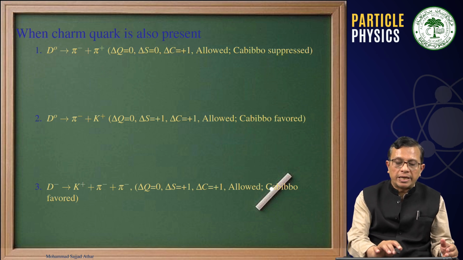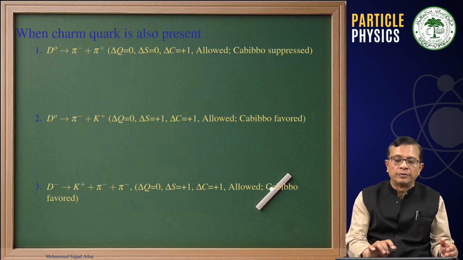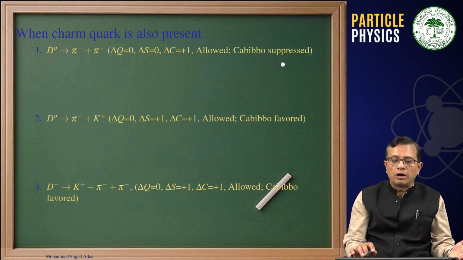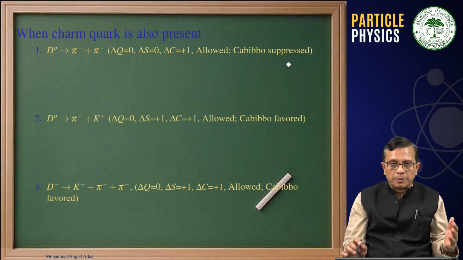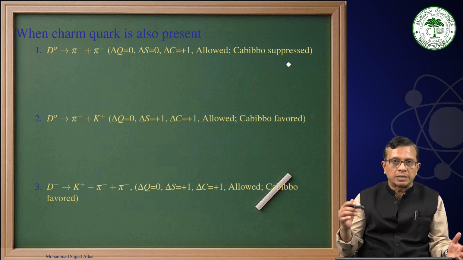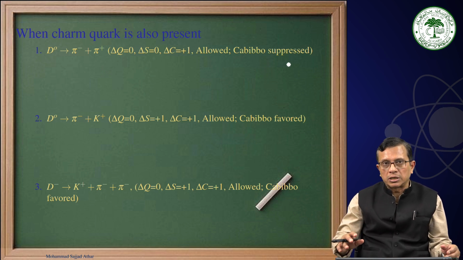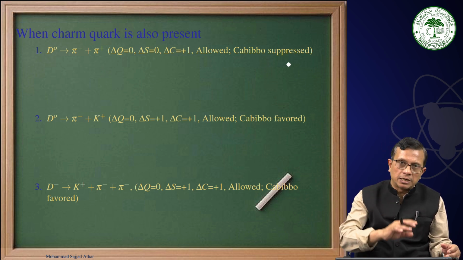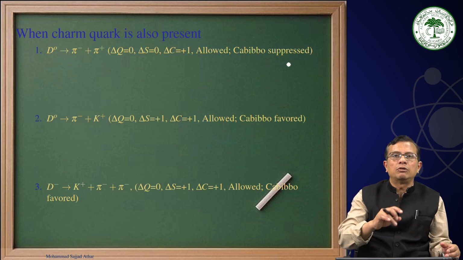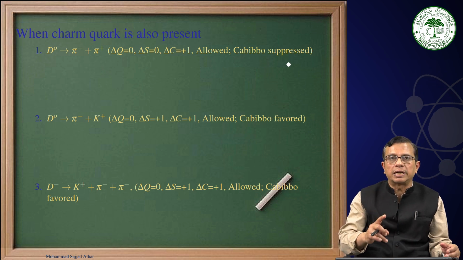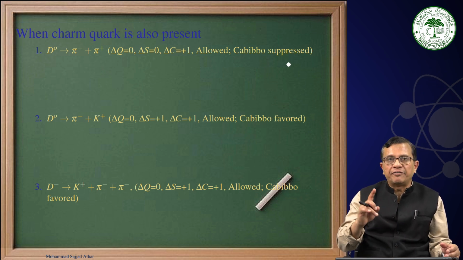Therefore, here we have given the examples of when charm quark is present, how many of them are Cabibbo suppressed or Cabibbo favored. In general, we say Cabibbo allowed, but it will be either favored or suppressed, and that means if it is favored, then you have to use cosine theta c at the vertex, and if it is suppressed, then you have to use sine theta c at the vertex.